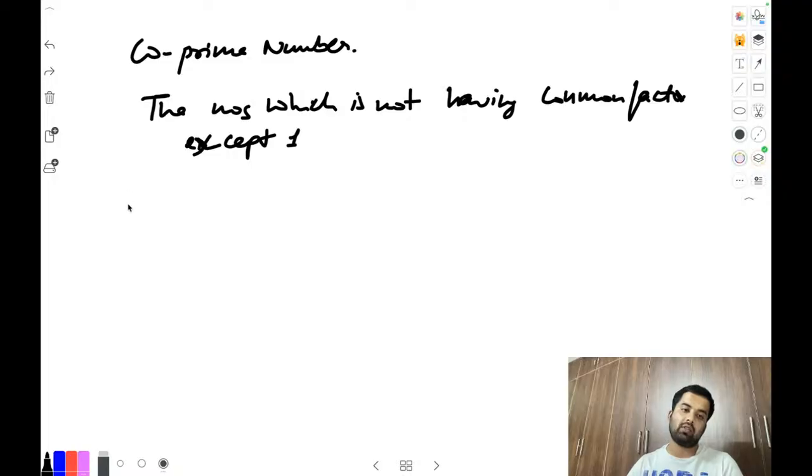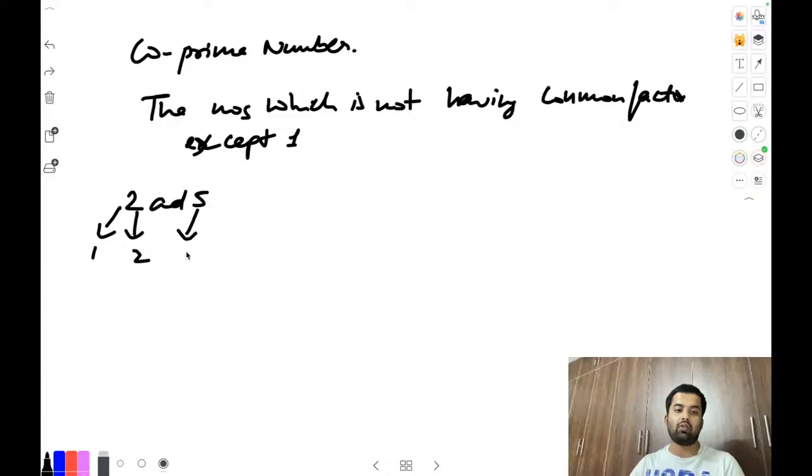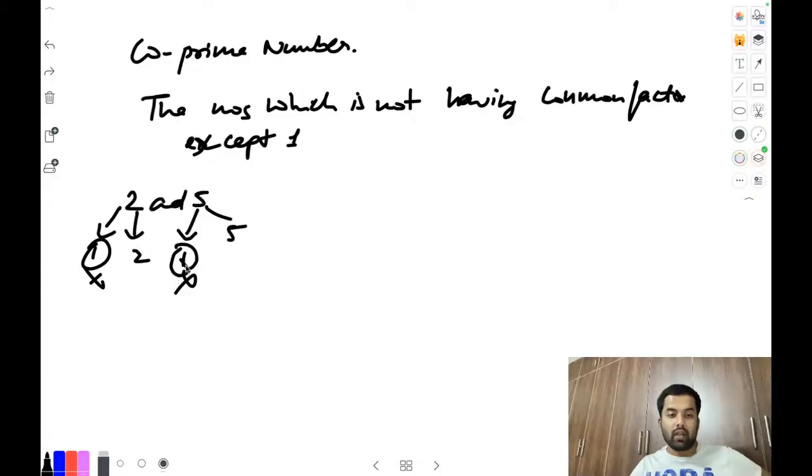Except one, because one will be a factor of every number. Suppose the numbers are 2 and 5. Write the factors. 1 will come, 2 can divide. Here also 1 can divide, and 5 can divide. Except 1, leave this 1, because 1 will come with every number. Do we have any common factor here? Here is 2, is there any 2? No. Here is 5, is there any 5? No. There is no common factor, so it is a co-prime number.